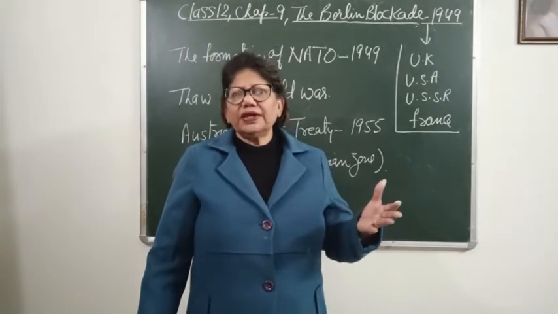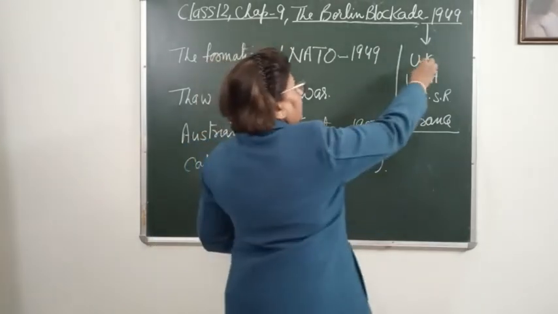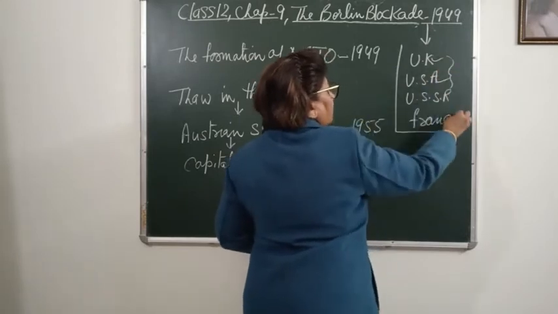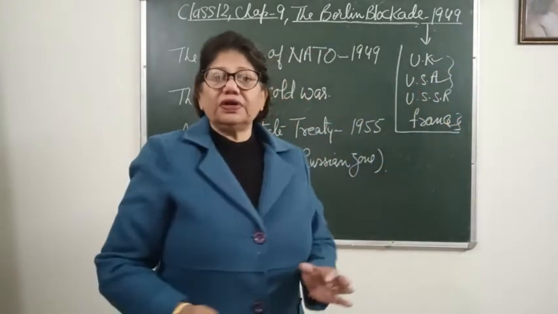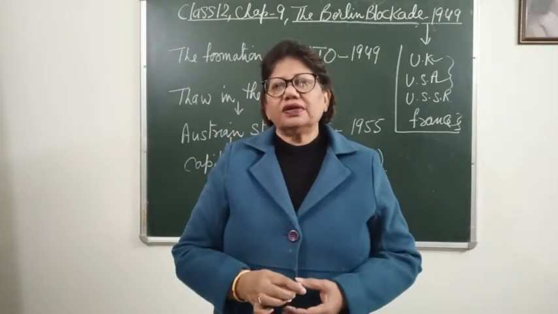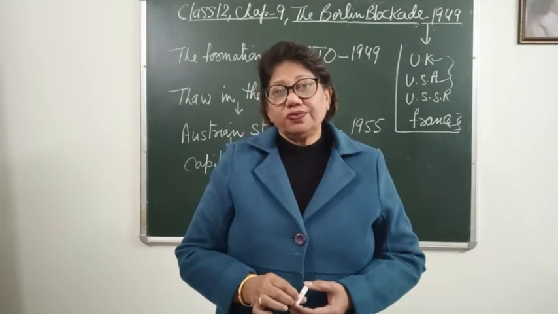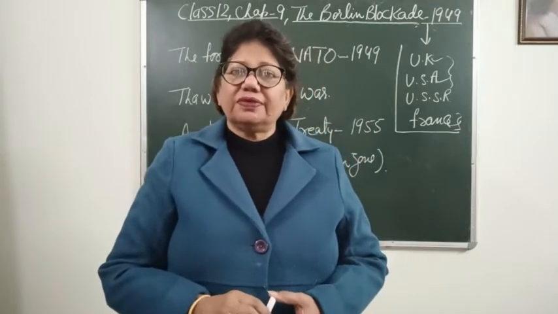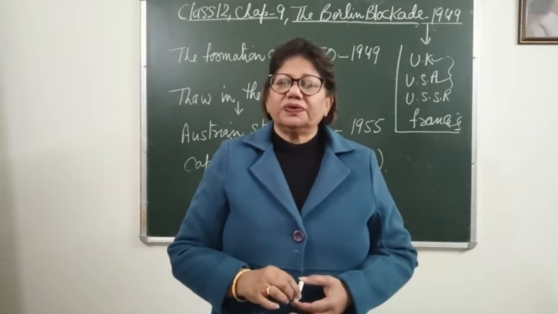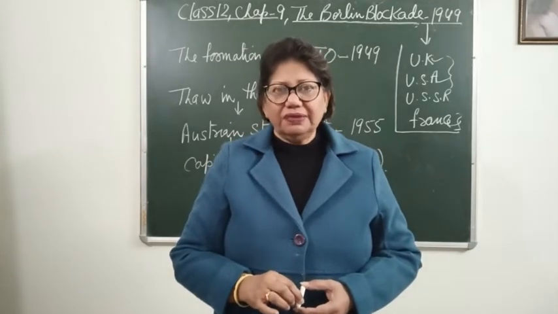What had happened was that these three zones were under the Western powers, and the USSR did not want to be a part of the Western part, because the Cold War had already taken place.